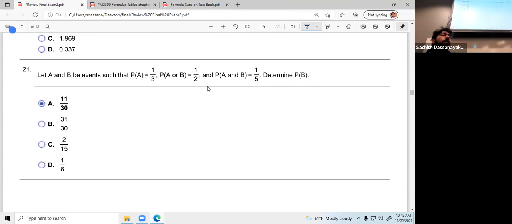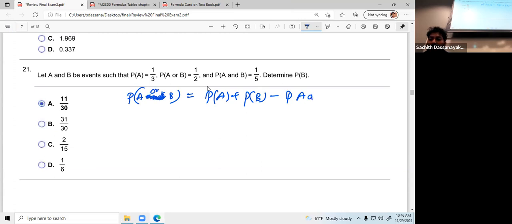Okay, how do we find this one? Using general additive rule, right? I think the name is general additive rule. P of A union B equals P of A plus P of B minus probability of A and B. So plug the values into this one, you can find the P of B. Okay.